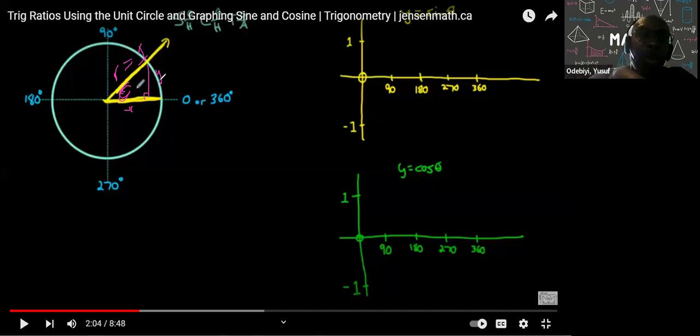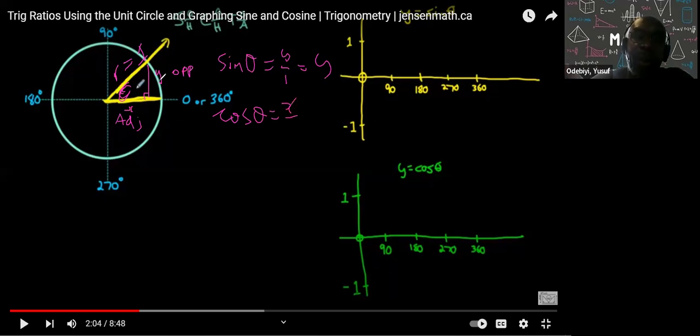So if I want to find the cos or the sine of this, remember y is your opposite, and then your x here is going to be your adjacent, right? If I say I want to use sine, that angle, sine theta, it's going to equal y over 1. Y over 1 is the same thing as y. If I want to find cos theta, it is going to equal x over 1 because 1 is your hypotenuse, which just means it's going to equal x, okay?